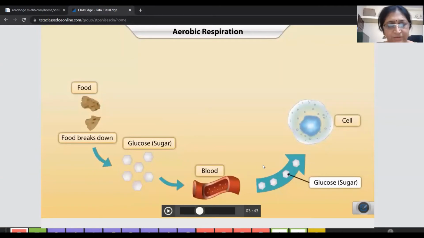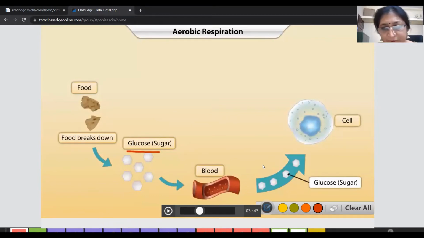See, this is the chain. Food breaks down into glucose. And then glucose is mixed with the blood. With the blood, it will circulate to every cell of the body. I just want to explain that part for the structure of the cell. Lastly, in the cell, the oxidation reaction takes place. So see this.